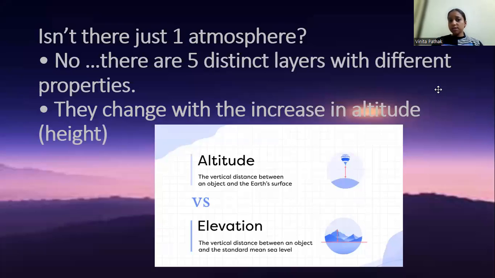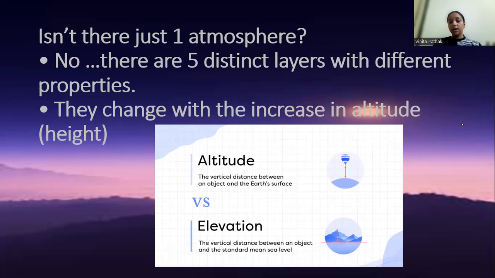Okay, so what is this? Isn't there just one atmosphere? Yes, we have one atmosphere, but we have five distinct layers with different properties. What are the five layers we have discussed right now? We will be learning it further in detail. So, no, we don't have just one atmosphere, but we have five distinct layers. Okay, so what is altitude? The layers change with the increase in altitude.